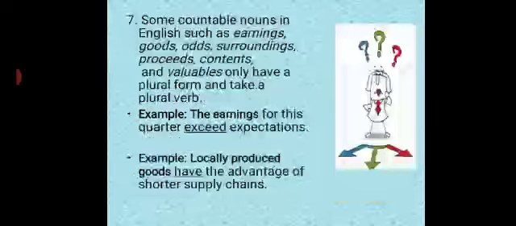The earnings for this quarter exceed expectations. So countable nouns, they make a plural form. Earnings is the plural form. So exceed, the verb also is in plural form. See one more example. Locally produced goods, goods, plural form, have the advantage of shorter supply chains. Have is again plural verb form. Okay.